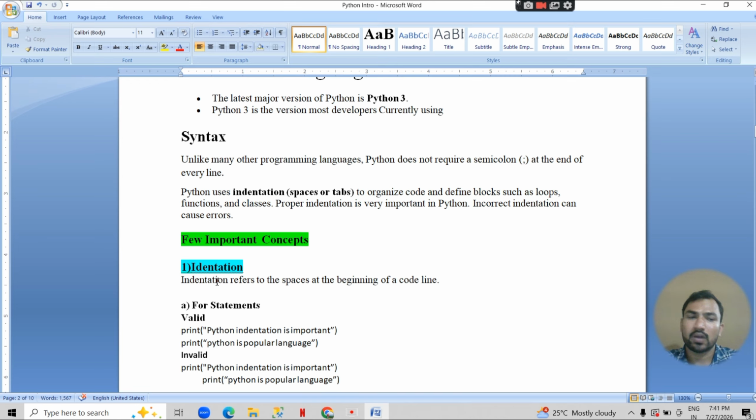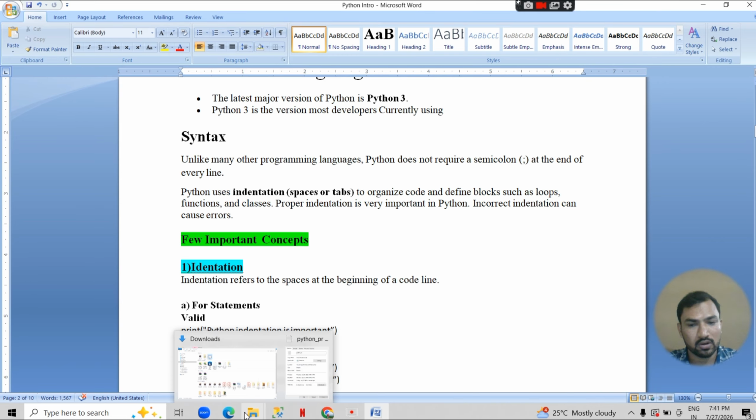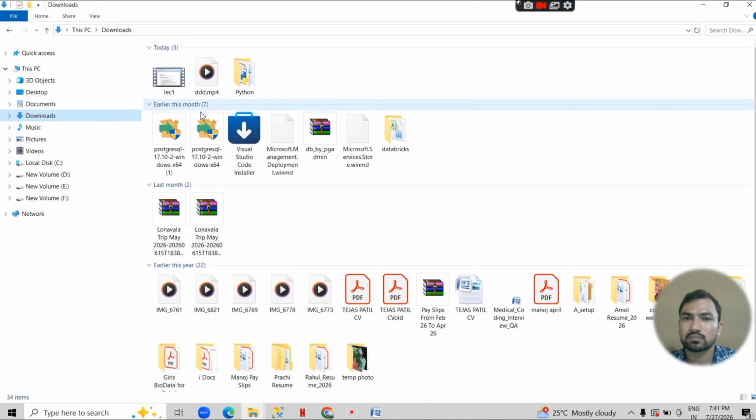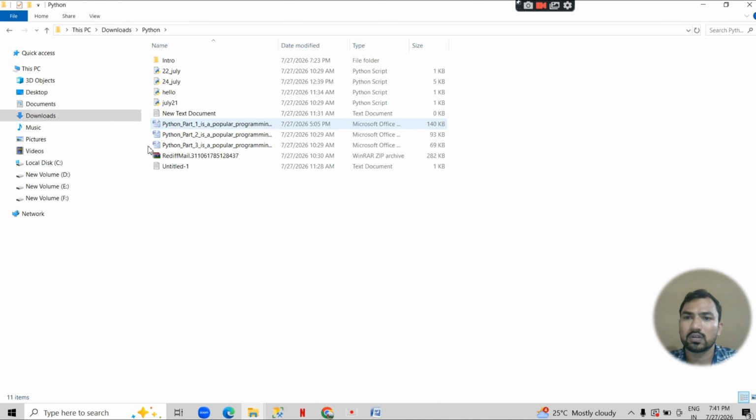I have installed Python, and now we are going to run code in command prompt, which means files, that will be a .py file. So first we have to create a .py file. So let's see. There is one folder.